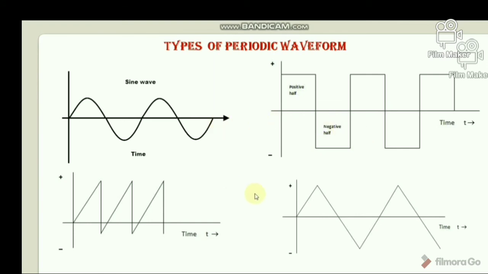Now I will discuss sawtooth waveform. This is another type of periodic waveform. In this waveform, the peaks at the extreme times, low or high, are like the teeth of a hacksaw blade. That's why it's called sawtooth waveform. Sawtooth waveforms are of two types: one is the positive ramp sawtooth waveform and another is the negative ramp sawtooth waveform. Okay, so the most used sawtooth waveform is the positive ramp wave.